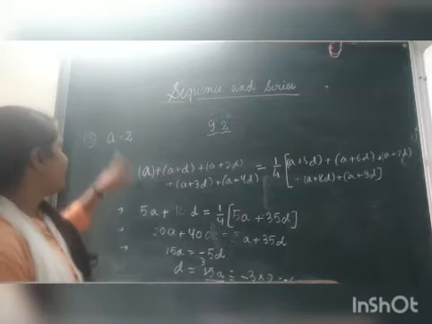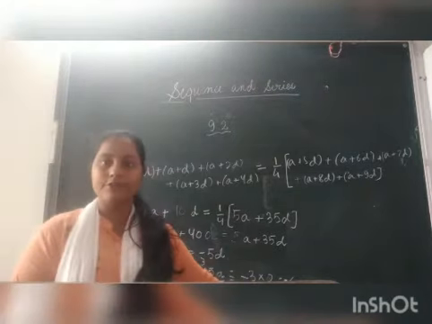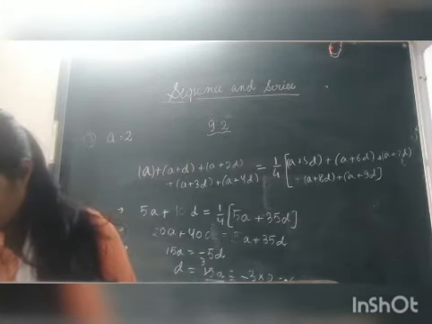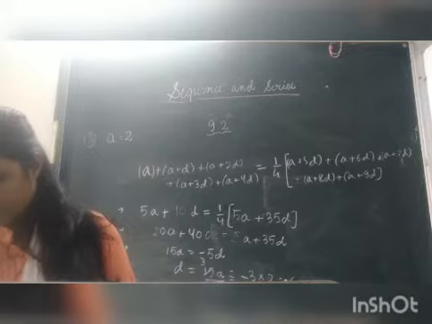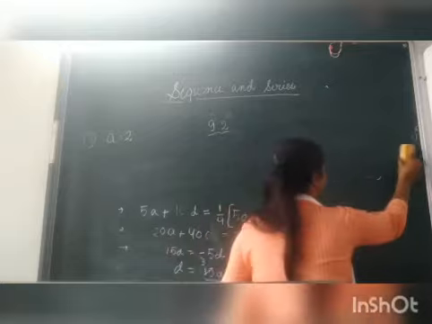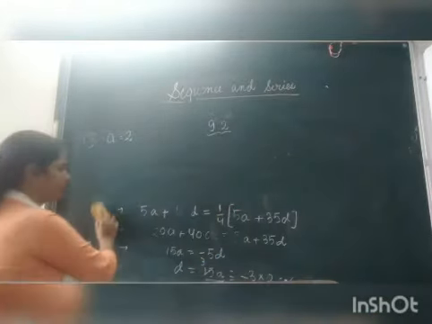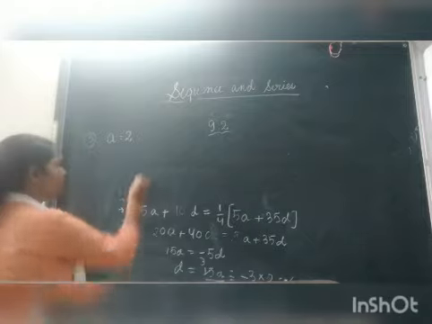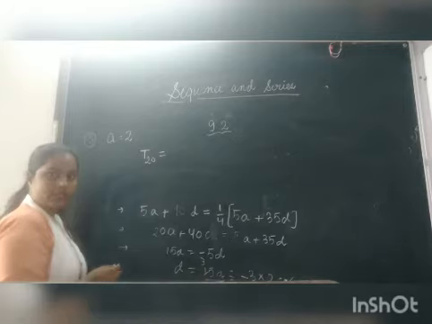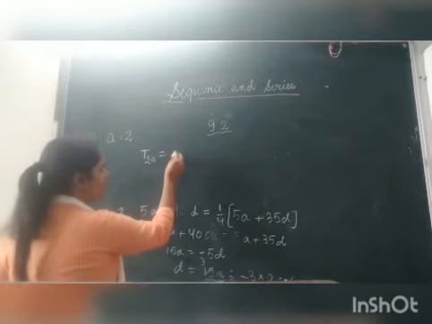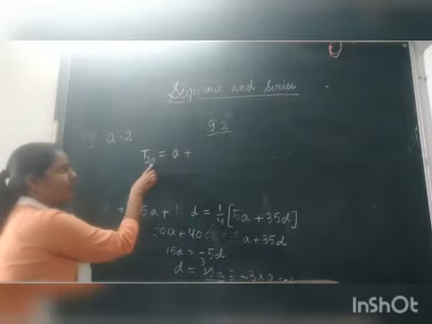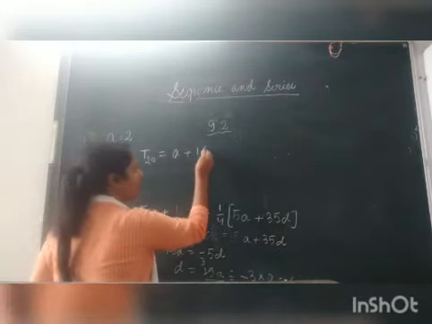Now we have the value of A and we have the value of D, which is minus 6. So in the question what we have to show is that the 20th term of this is minus 112. For the 20th term, T20, that is the 20th term, is equal to A plus (n minus 1) D, that is 20 minus 1, 19D.